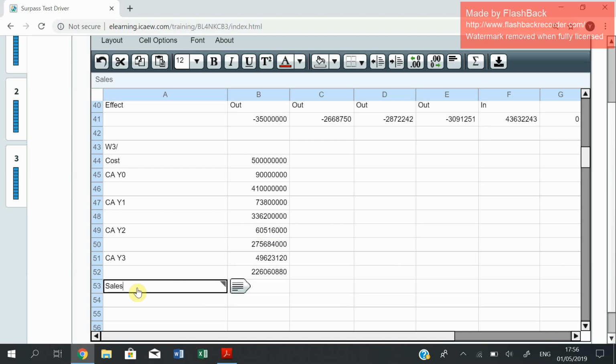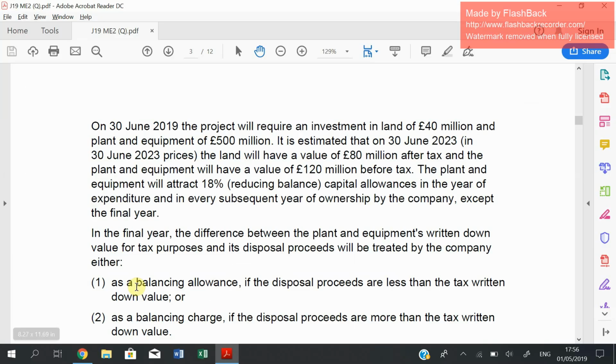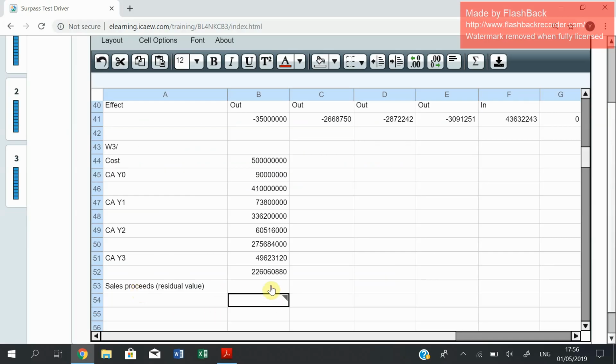The sales proceeds is the residual value, or the scrap value as you may call it. The scrap value was 120 million in the final year. Here you go. So you end up with a balancing allowance.